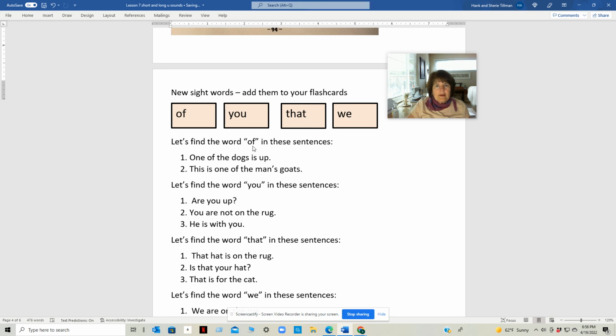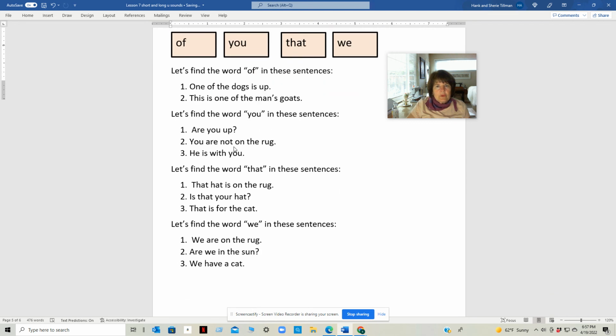Let's find the word of in these sentences. Here it is, of. Let's read it. One of the dogs is up. Let's find the word of in the next sentence. Here it is, of. This is one of the man's goats.